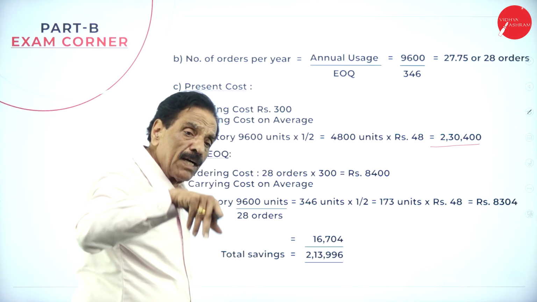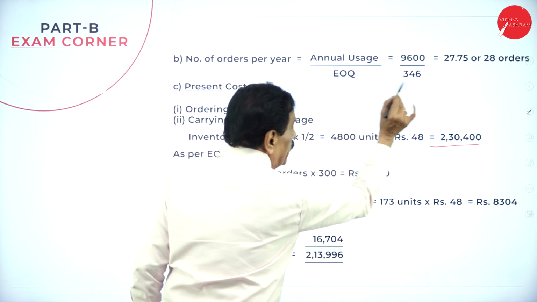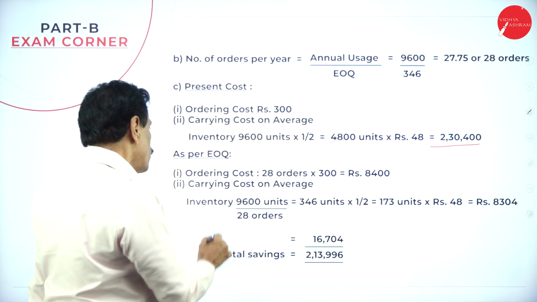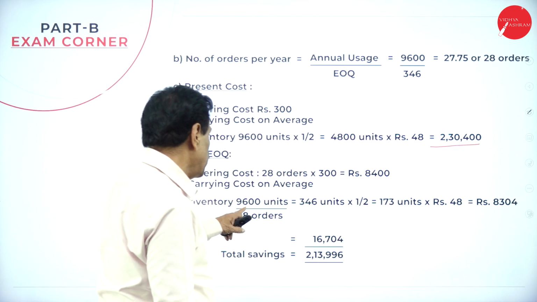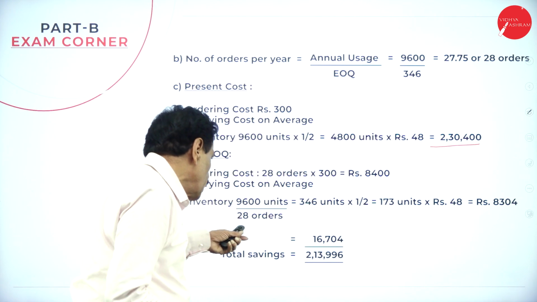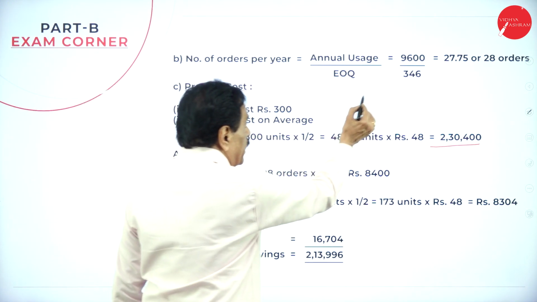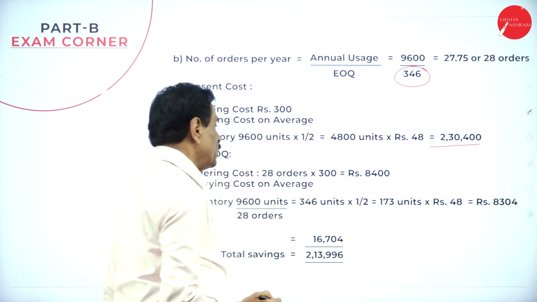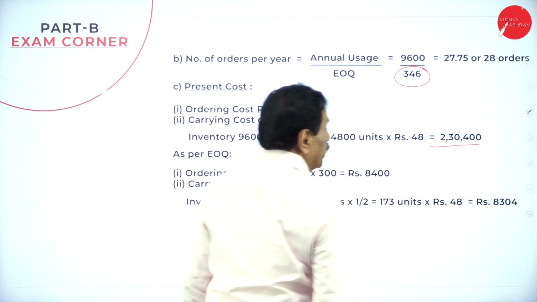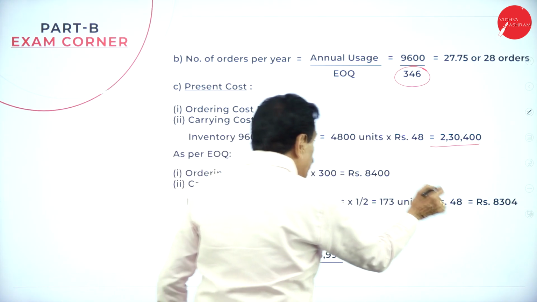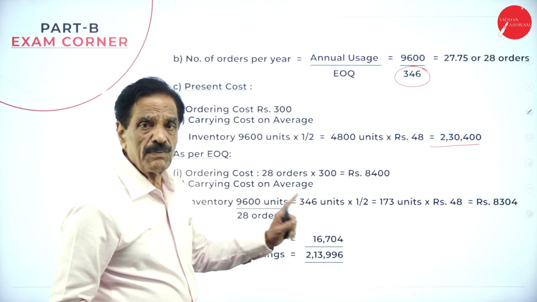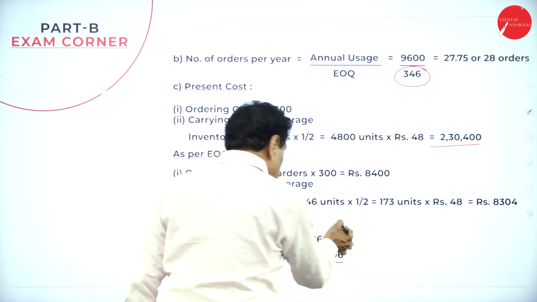If you go with the economic order quantity, how many orders are there? 28 orders. Each order costs 300, so it comes to 8,400. Inventory 9,600 divided by 28 orders gives about 340, but as per economy, 346 units is considered. You already calculated EOQ, 346. Half of that is 173 units. Multiplied by 48, it works out to 8,304. So 8,304 plus 8,400 works out to 16,704 as per EOQ.